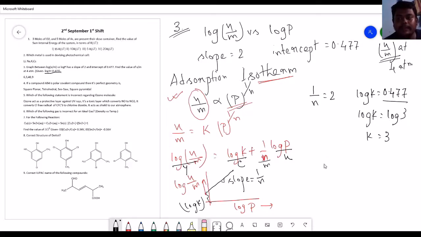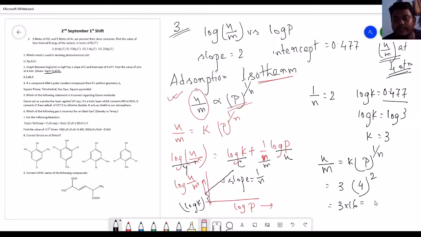If k becomes 3, then we have the equation x by m equal to k p to the power 1 by n. So with k equal to 3, we have to put the pressure of 4 atm, because here it is explained at 4 atm pressure. 1 by n is represented by 2, so that becomes 3 into 16, which is 48. So the extent of adsorption, that is x by m, becomes 48. The options were 6, 3, 48 and 9, so 48 should be the correct option for this numerical.